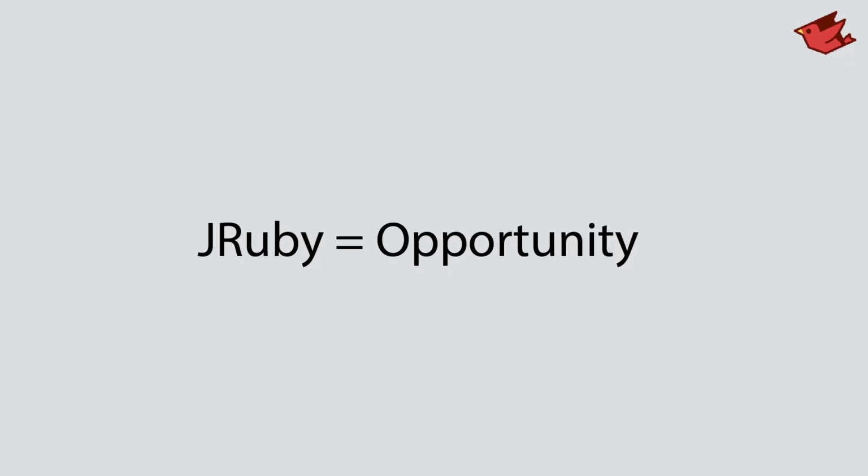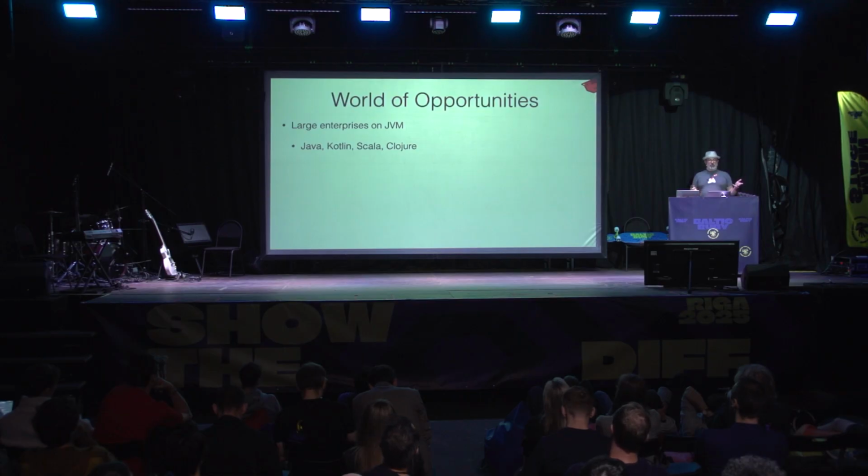So JRuby really means opportunities for all of you to bring your skills, to bring the language that you love to a whole new domain, a whole new world. Let's look at some of these opportunities. Of course, there's lots of large enterprises running on the JVM. It's tested, it's tried, it's reliable and stable. Many large organizations out there can run Ruby and can run JRuby alongside Java and Kotlin and Scala.